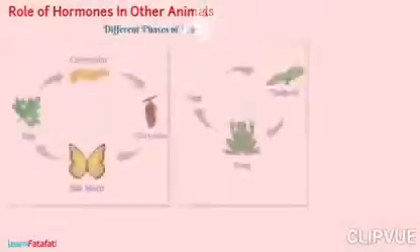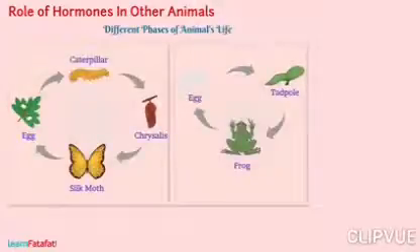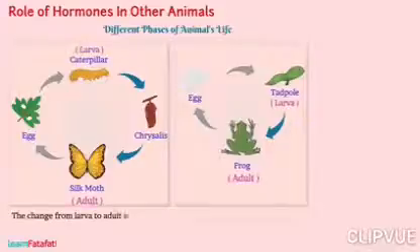Role of hormones in other animals. We have learned that animals pass through different phases of life. Do you remember the growth of caterpillar to fully grown silk moth and the tadpole to become a frog? Dear students, the change from larva to adult is called metamorphosis.